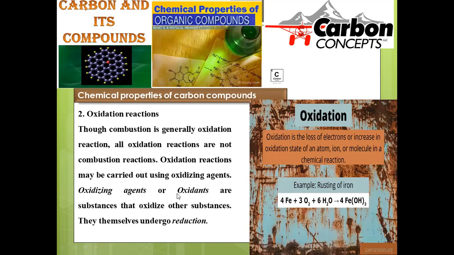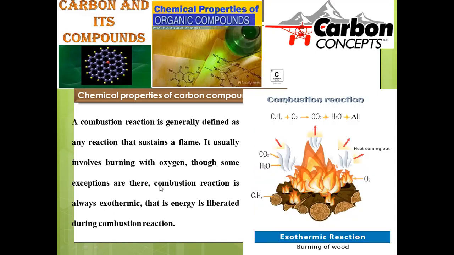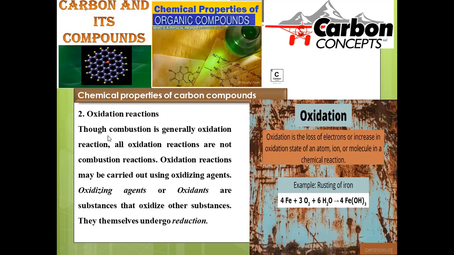Now, we exclusively discussed combustion reactions and most of the compounds containing carbon as a primary element. In that case, combustion is the most common observation. And the second kind of chemical reaction possible for carbon compounds is oxidation. Oxidation can be defined in so many ways. Addition of oxygen is called oxidation. Removal of hydrogen is called oxidation. Removal of electrons is also called oxidation. Increasing the oxidation state is called oxidation. In so many ways, we can give the definition for these oxidation reactions.